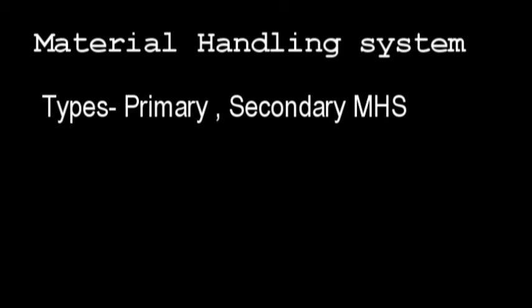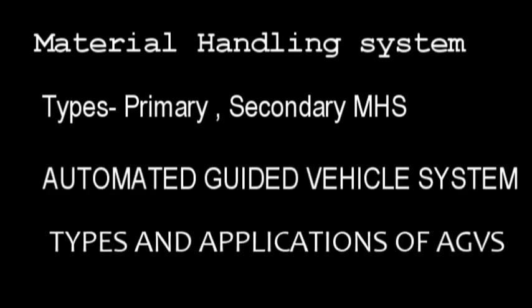Now, coming to the automated guided vehicle systems, it is defined as the material handling system that uses independently operated self-propelled vehicles that are guided along defined paths on the floor. These are commonly referred to as AGVS, and the AGVS belong to the class of highly flexible, intelligent, and versatile material handling systems used to transport materials from various loading locations to various unloading locations throughout the manufacturing area.